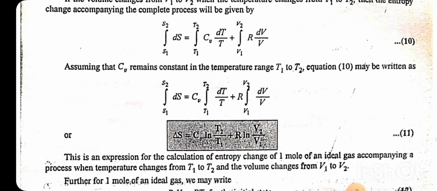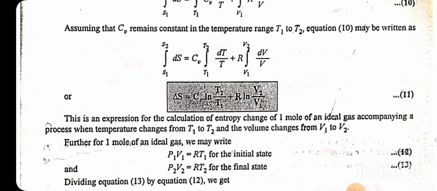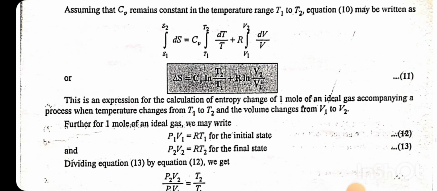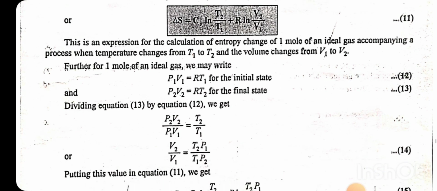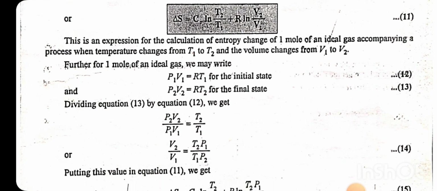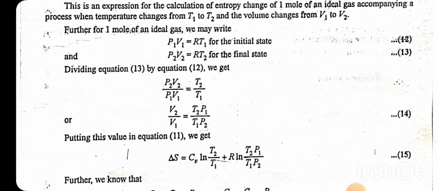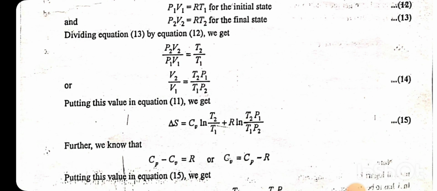Assuming Cv remains constant in the temperature range from T1 to T2, equation 10 may be written as delta S is equal to Cv ln T2 by T1 plus R ln V2 by V1. Dividing equation 13 by 12, P1 V1 is equal to RT1, P2 V2 is equal to RT2. P2 V2 by P1 V1 is equal to T2 by T1, so V2 by V1 is equal to T2 P1 by T1 P2. From equation 11 we get delta S is equal to Cv ln T2 by T1 plus R ln T2 P1 by T1 P2.